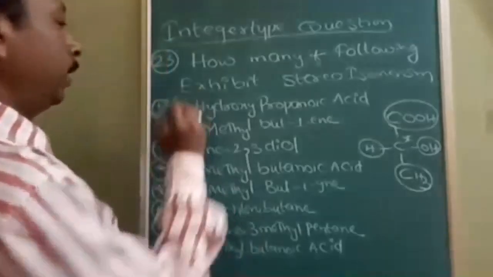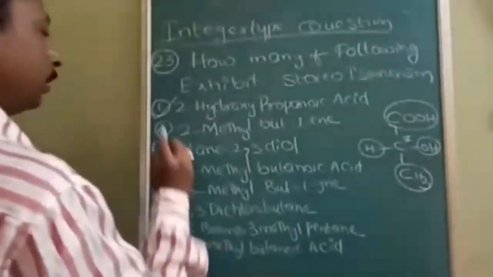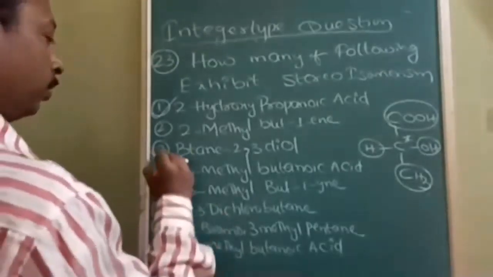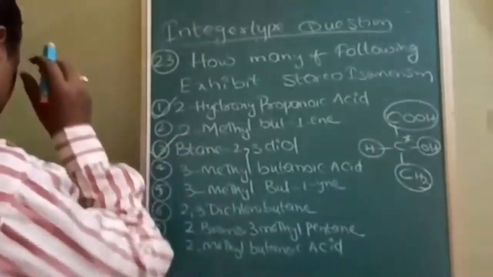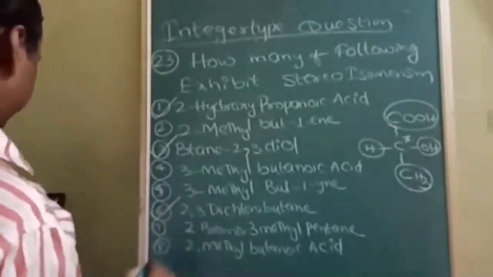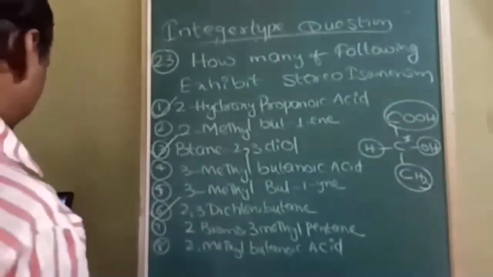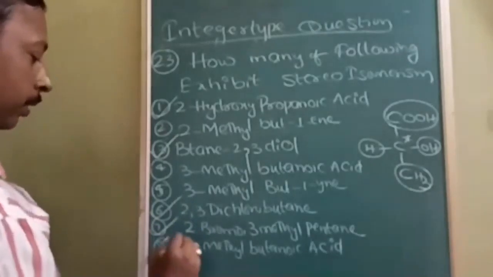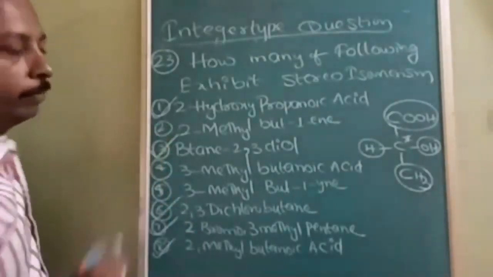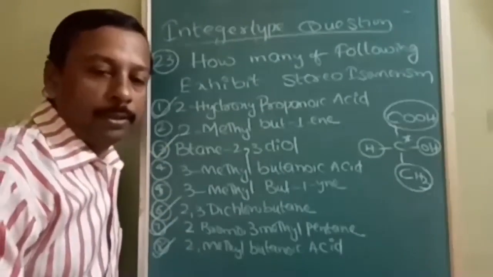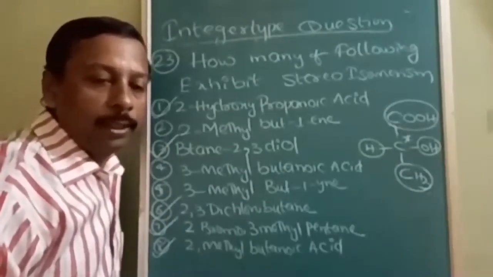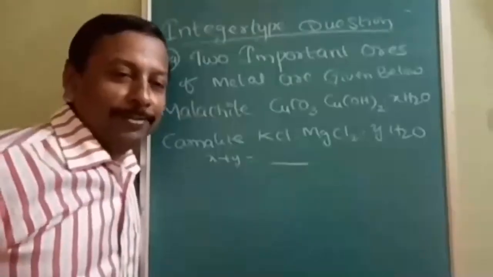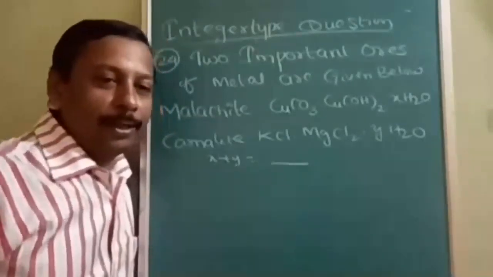Okay. So likewise, if you check what the correct answers are, one can exhibit, and second, butane-2,3-diol can exhibit stereoisomerism. 2,3-dichlorobutane can exhibit isomerism. 2-bromo-3-methylpentane, and 2-methylbutanoic acid. 1, 2, 3, 4, 5. These are the 5 compounds which have a stereo center, therefore they can exhibit stereoisomerism. Is it understood? The trickiest question, from NCERT only, but tricky.